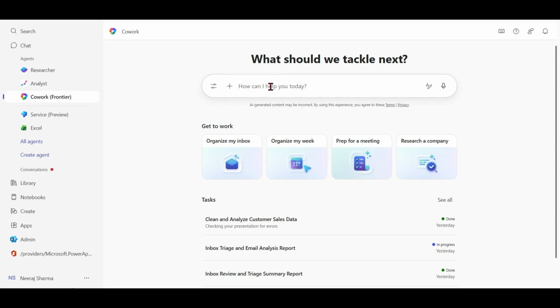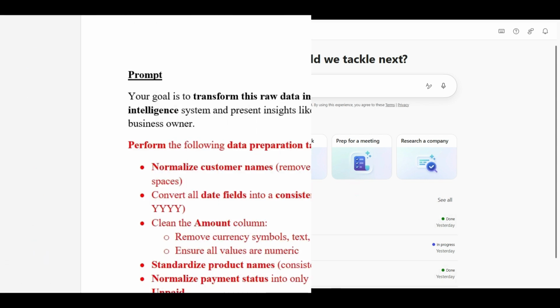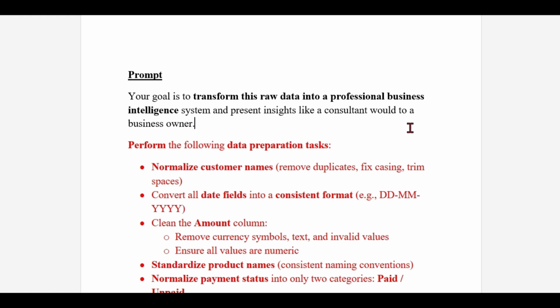Go to Cowork and provide your prompt here. You can also speak out the prompt. To produce great output by Cowork, it is very important to give a proper prompt to Cowork. Let's go through our prompt. The prompt is: we want to transform raw data into professional business intelligence.